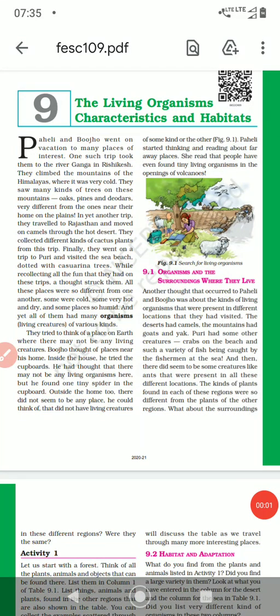Good morning, children. So let's start our next chapter, chapter number 9, the living organisms, characteristics and habitats.